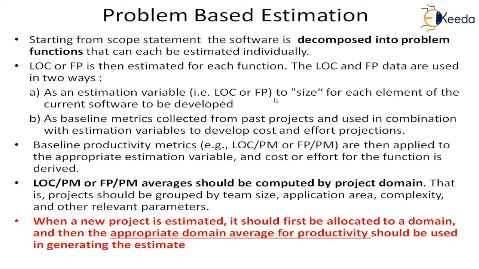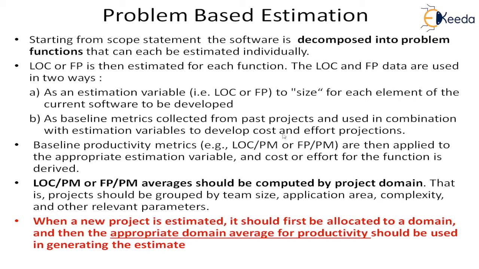The other way we use it is for past projects. When we keep the history, we keep all the past project data in terms of LOC and FP, so that it will be easy for us to make a baseline matrix. This baseline matrix from past projects we will use to determine our cost and effort.